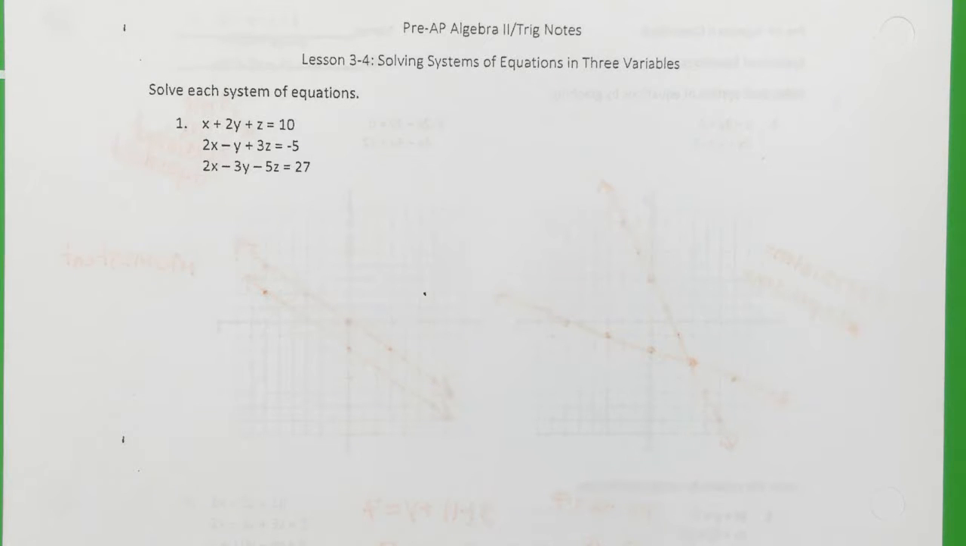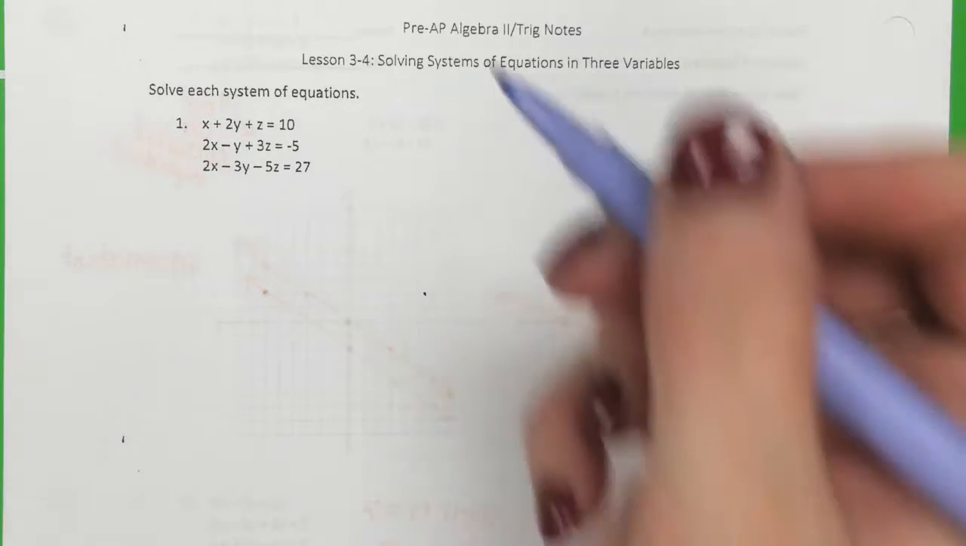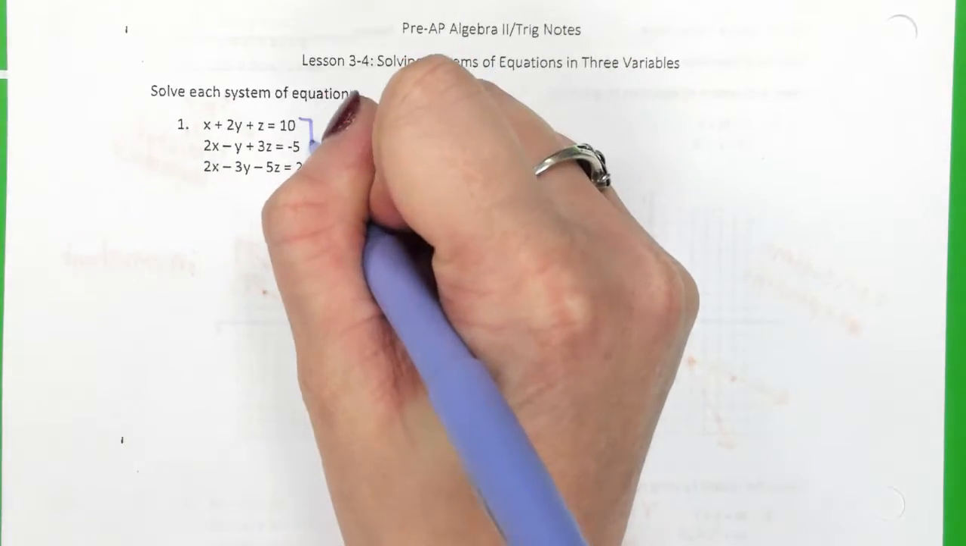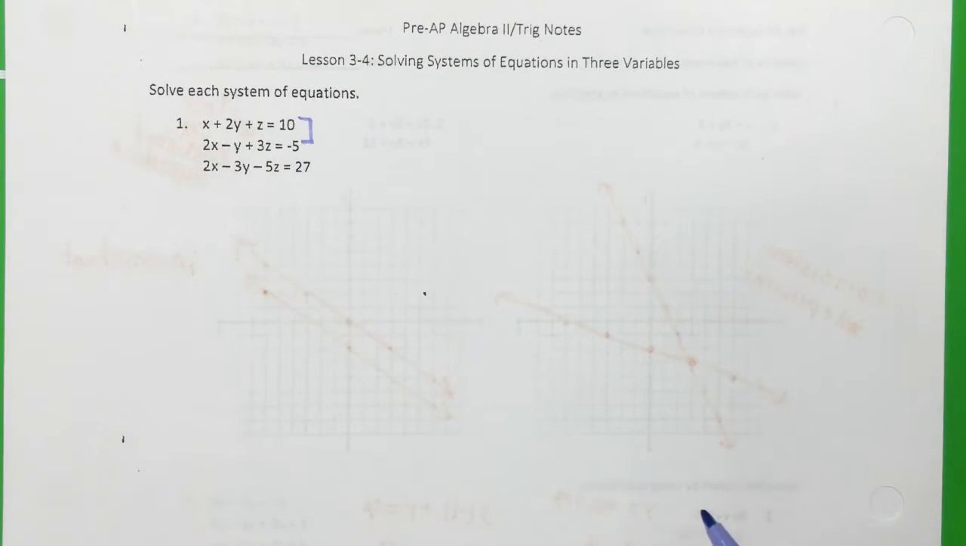Okay, so we have to work these out a tiny bit different. We have to pretend like we only have 2 equations. So what are the first 2 equations that they give us? X plus 2y plus z, yeah. And what's the other one? There you go. So we're going to deal with these 2 first. Okay, you ready? All right, here we go.